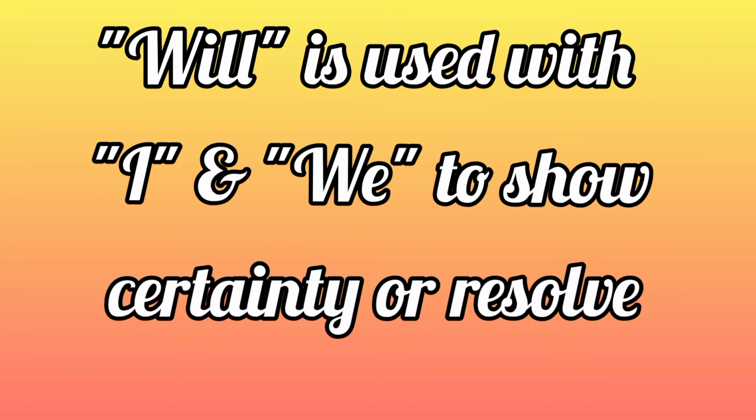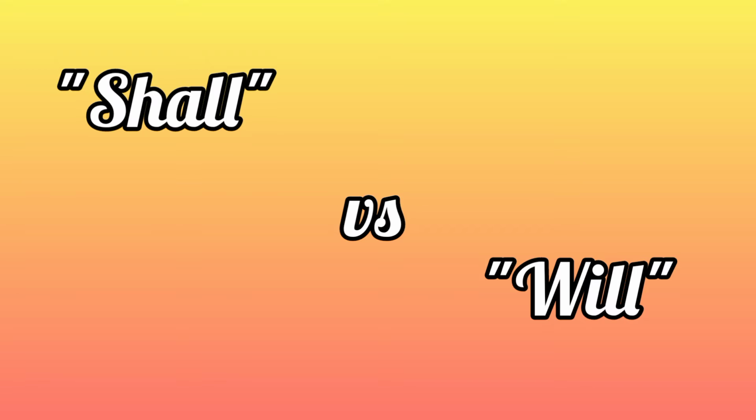So we understand that if will is used for the first person pronouns, it shows a greater certainty or some definiteness about the activity. In the same way, if shall is used for second or third person pronouns or any other noun, it indicates an official announcement, or it may indicate some punishment or warning. This is very important to understand.